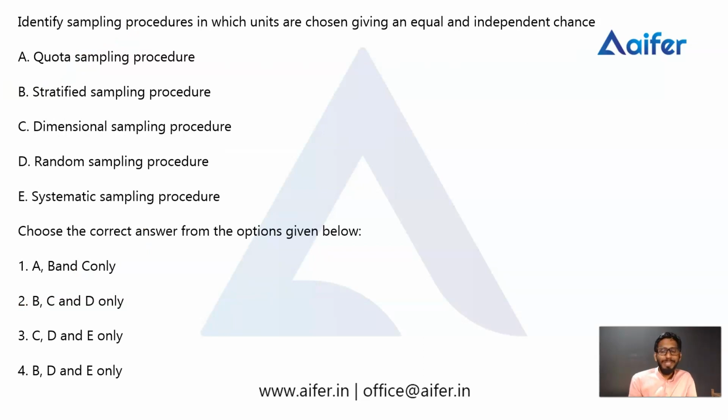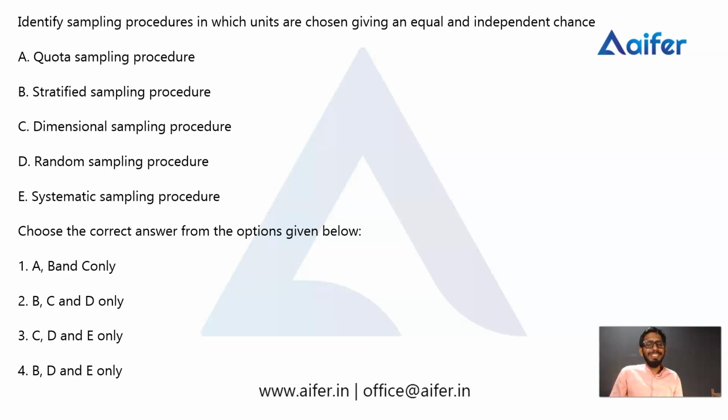It is about sampling procedure. Identify sampling procedures in which units are chosen giving an equal and independent chance. There are 5 different types of sampling: A, quota sampling procedure; B, stratified sampling procedure; C, dimensional sampling procedure; D, random sampling procedure; E, systematic sampling procedure. Here asking about giving an equal and independent chance. Choose the correct answer from the options given below. First one is A, B, and C only. Second option is B, C, and D only. Third option is C, D, and E only. Fourth option is B, D, and E only.